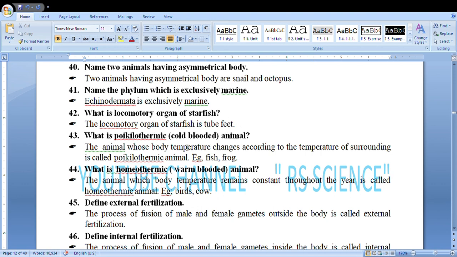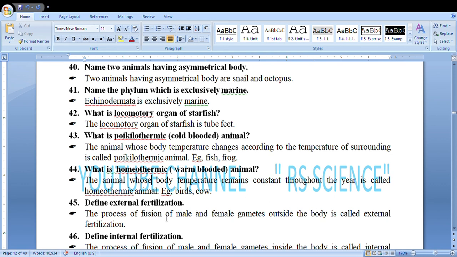What is poikilothermic or cold-blooded animal? The animal whose body temperature changes according to the temperature of surrounding is called poikilothermic animal. Example, fish, frog, etc. What is homeothermic or warm-blooded animal? The animal whose body temperature remains constant throughout the year is called homeothermic animal. Example, birds and cow and other mammals.